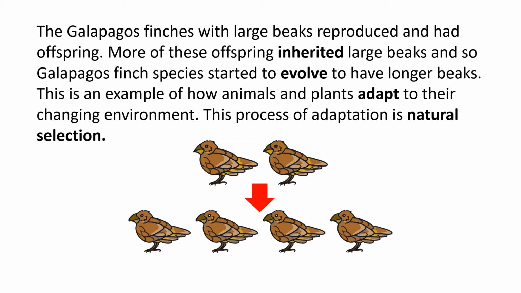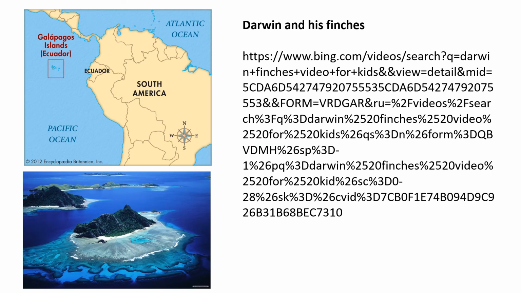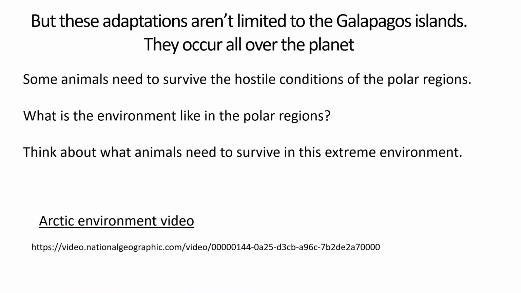They started to change to suit the place that they lived in. This is an example of how animals and plants adapt to their changing environment, and this process is called natural selection. So I've put another video here that tells you a little bit more about Darwin and his finches. Again, I would suggest you pop the link into your browser now and have a watch of that.